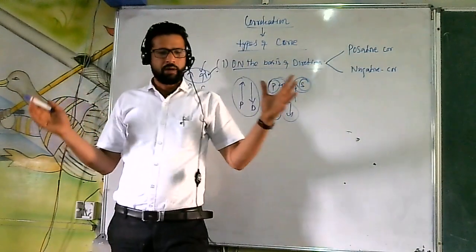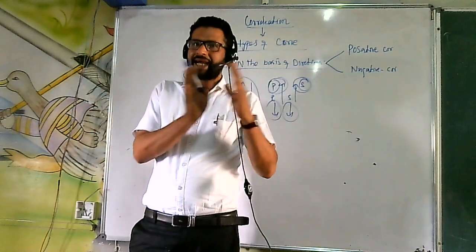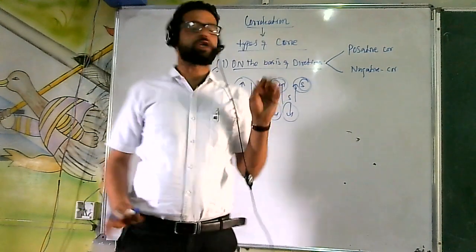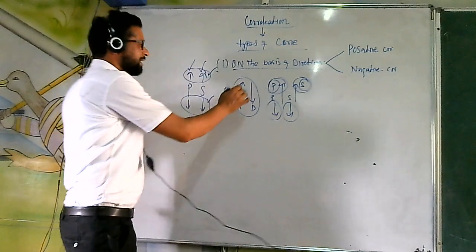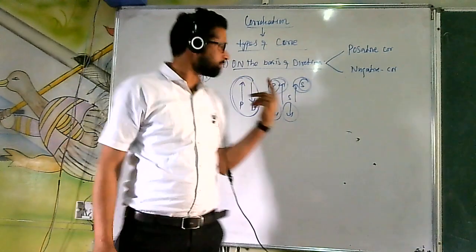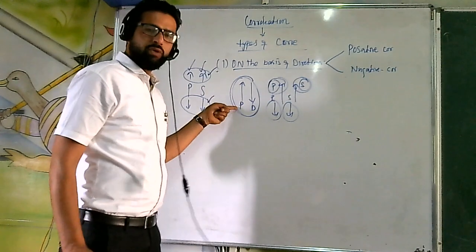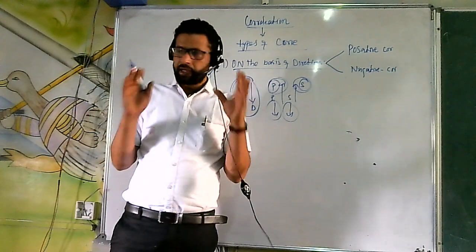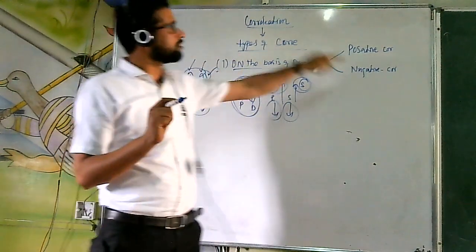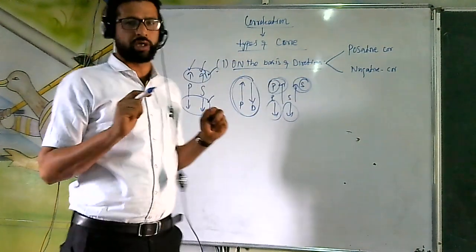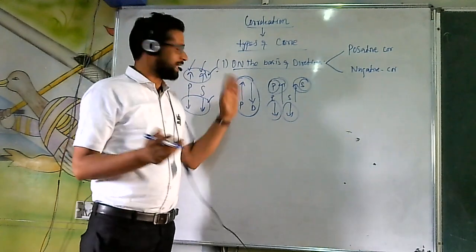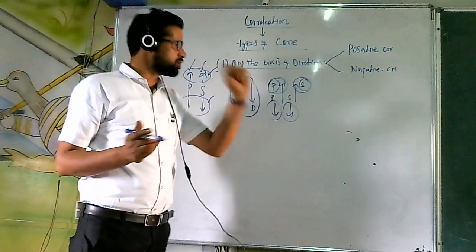So we define it: positive correlation is that form of correlation in which both the variables are moving in the same direction. Now negative correlation, demand and price. With the increase in the price, demand keeps on decreasing. So this will be known as negative correlation. Negative correlation is defined as that form of correlation in which both the variables are moving in the opposite direction. If price increases, demand decreases. That means both are following the opposite direction.